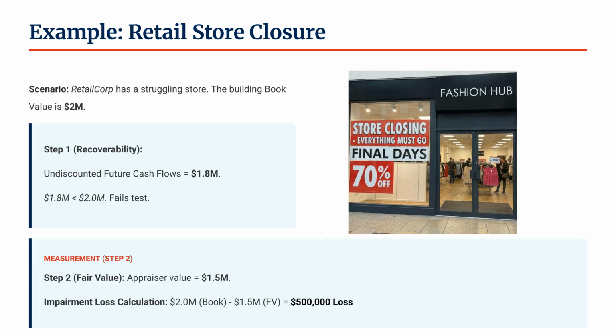And the result? We will write the asset down to $1.5 million. The loss is $500,000. Notice the gap? We failed the test at $1.8 million, but we wrote it all the way down to $1.5 million. One final rule. Under US GAAP, if the real estate market recovers next year, you cannot reverse this impairment. Once it's written down, it stays down. Unlike IFRS, which allows reversals.